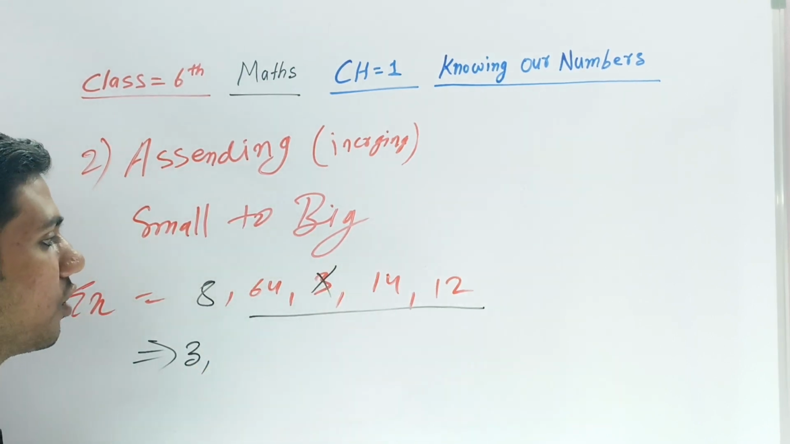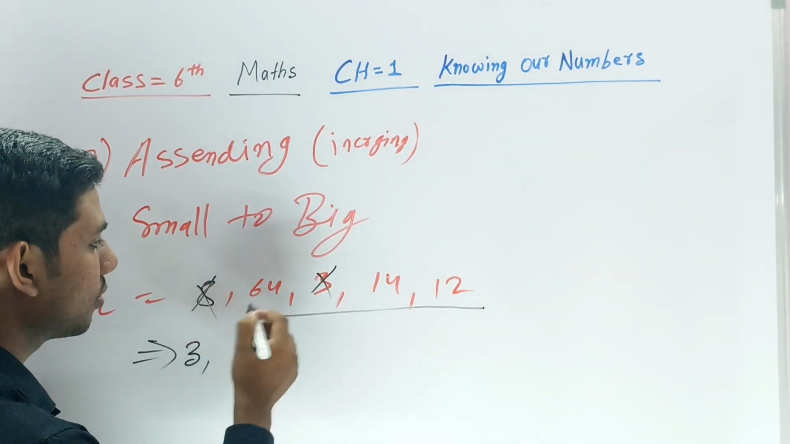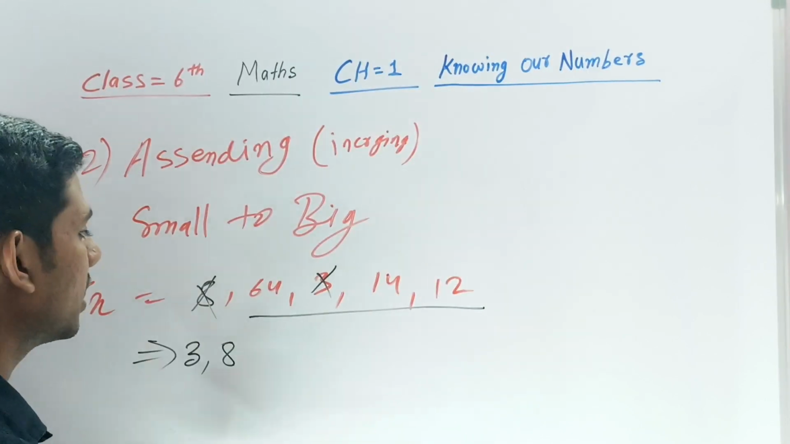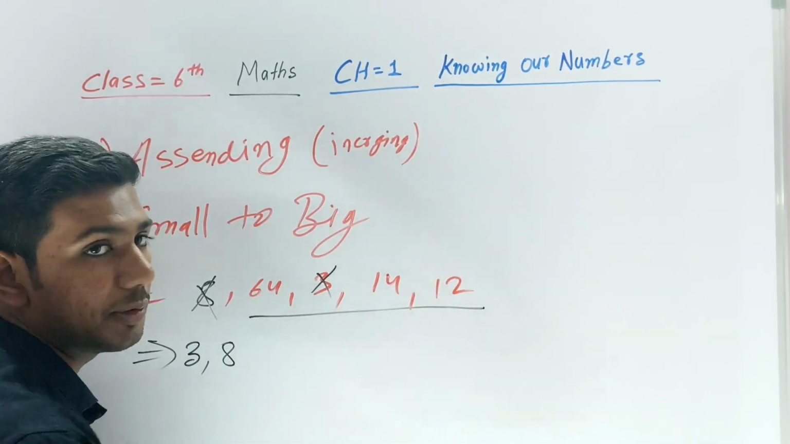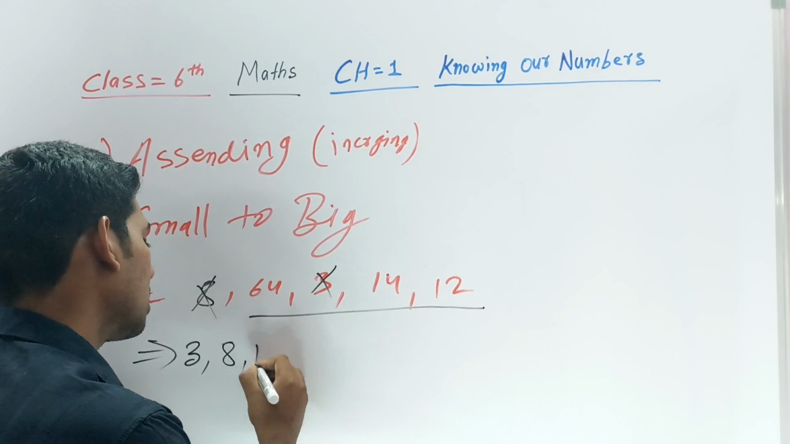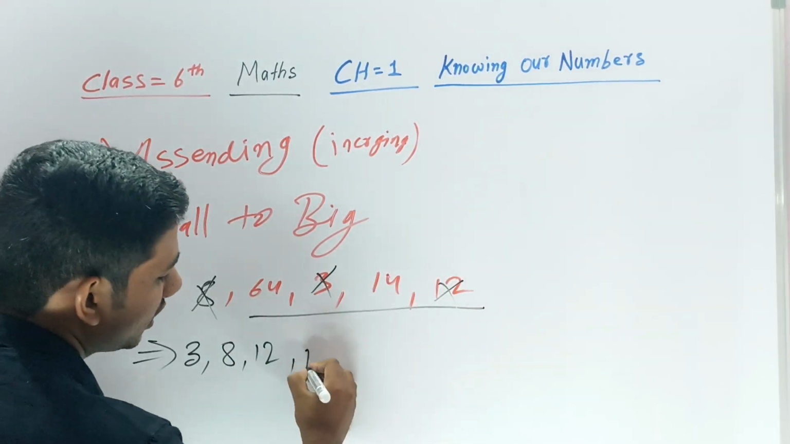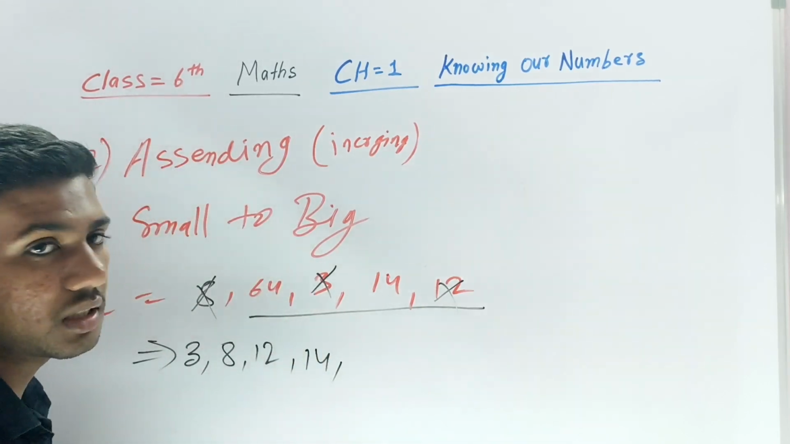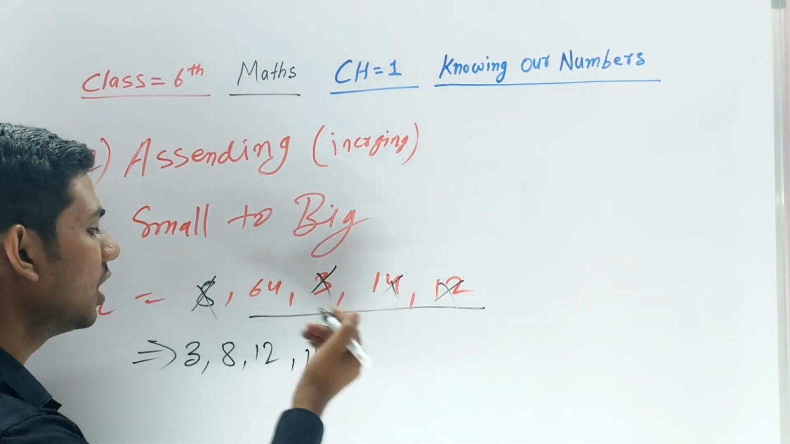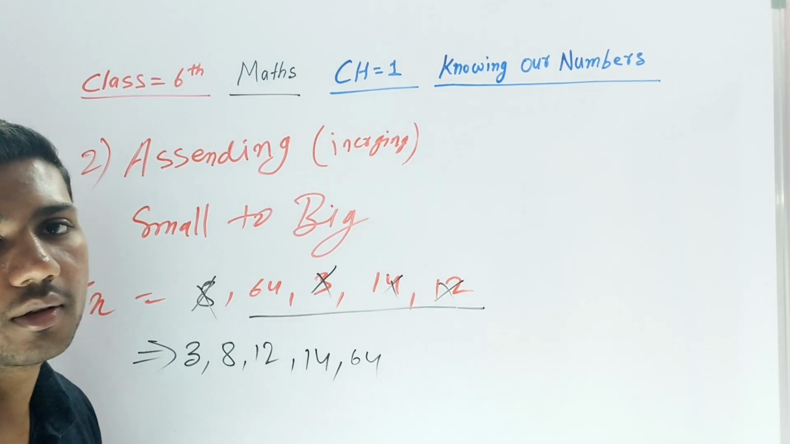After cutting 3, can you say which is smaller? Obviously 8 is smaller, so write it here and cut it. Then among 64, 14 and 12, which is smaller? 12 is smaller, write 12, then cut it. Between 64 and 14, which is smaller? Obviously 14 is smaller. After cutting 14, 64 is left, right, like that only.